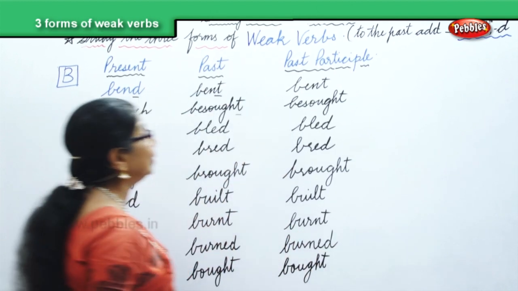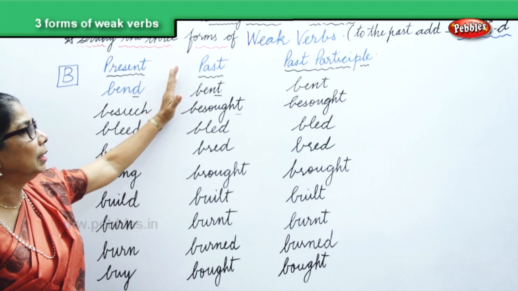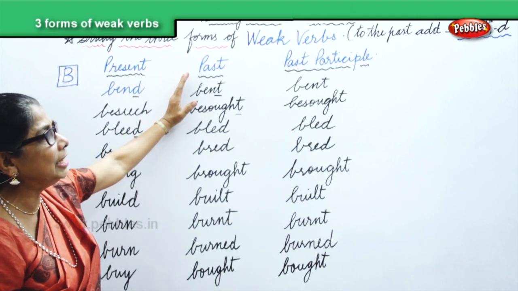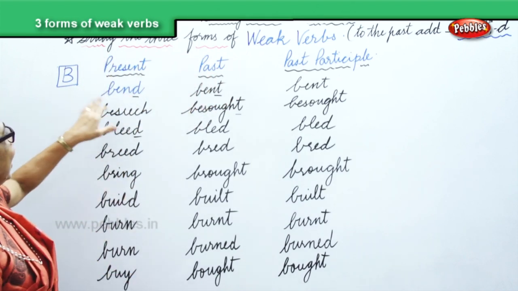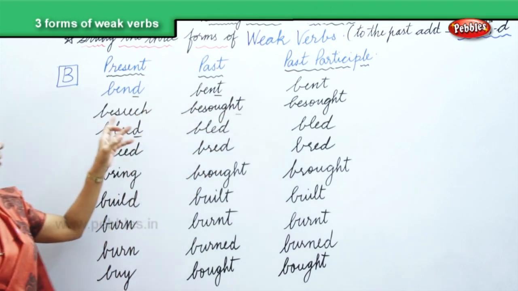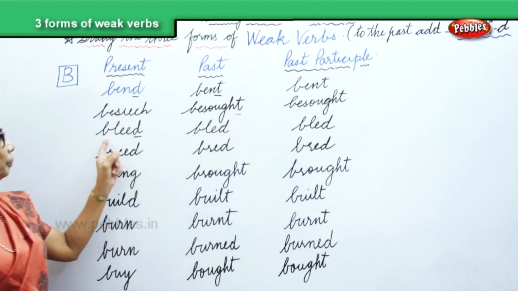We are looking at the weak verbs. To form the past and past participle, we add ed, t or d to the present. Now we have here bend, bent, bent. Beseech, besought, besought.